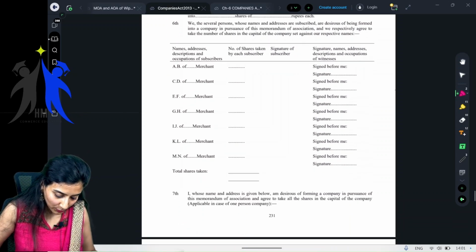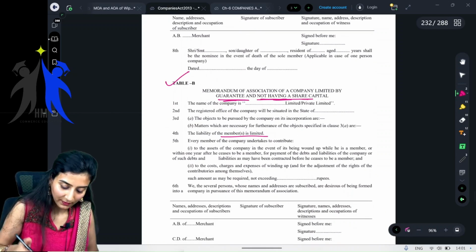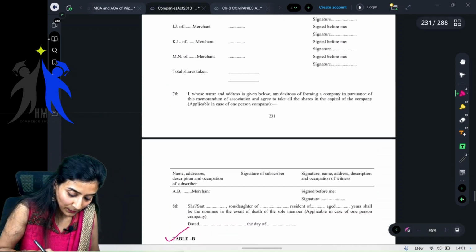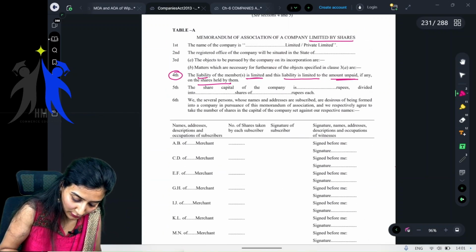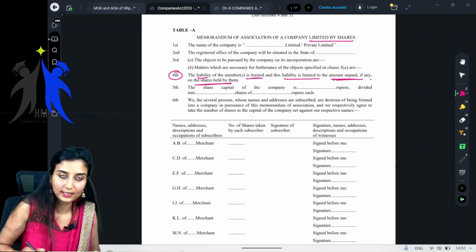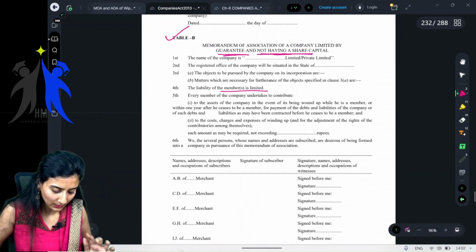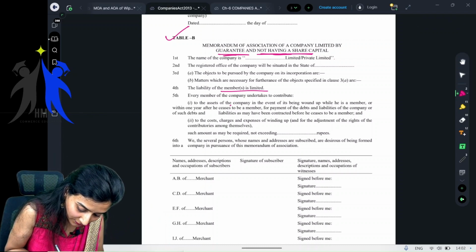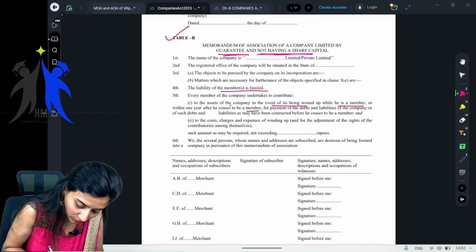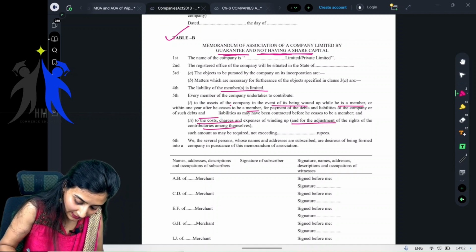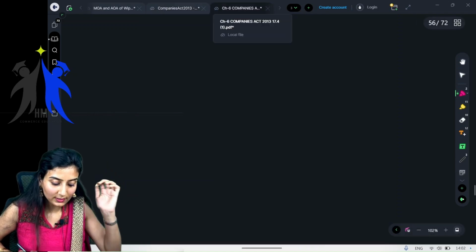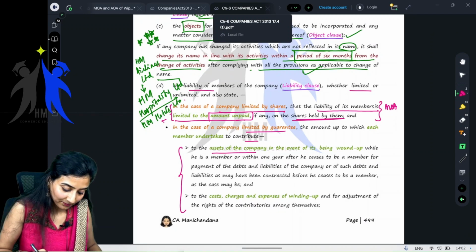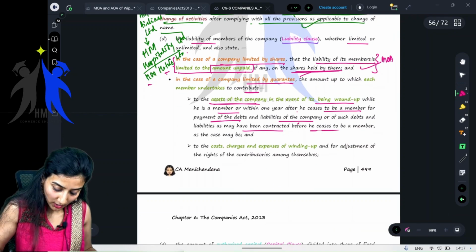Now come to a different company, a company limited by guarantee and not having share capital. So this particular thing should not be there. The limit to the amount unpaid, if any, on the shares held will not be there for this particular company. What else will be there? See, every member of the company undertakes to contribute to the assets of the company in the event of its winding up, and so on, and to the cost, charges, etc. This is included. This is what is there in your book. Check it out. Yes or no? See, this is what is there in your book.